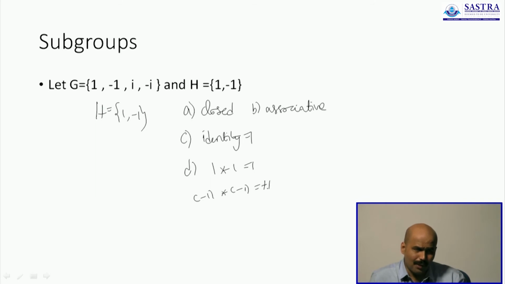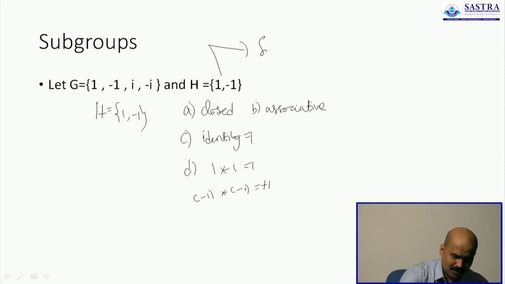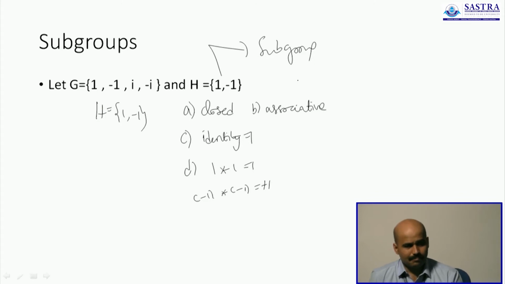There are only 2 elements, and we see that every element has an inverse, and therefore this clearly forms a subgroup. It is a subset of a larger group, but it forms a group by itself, and therefore we call it a subgroup. But an important question at this point of time is, do we have to verify whether the subset meets all 4 conditions?